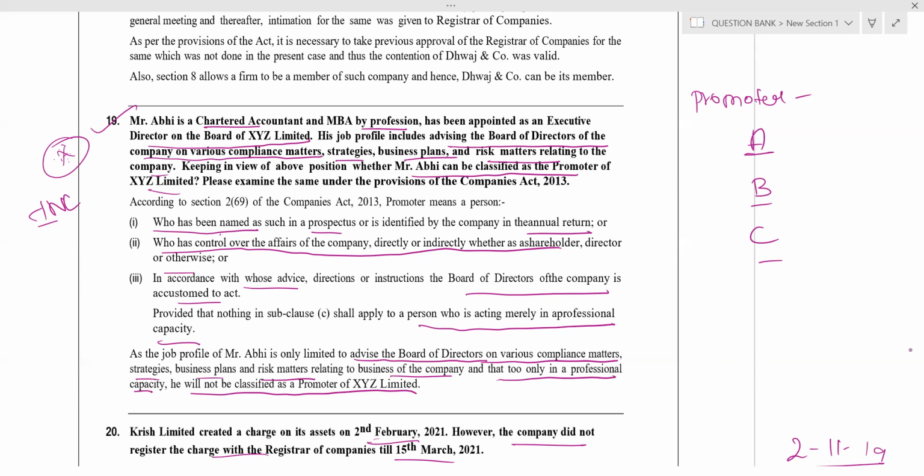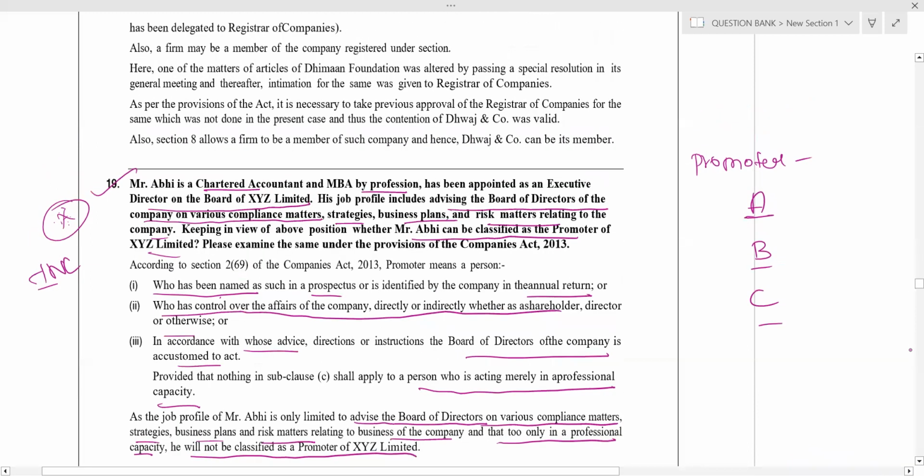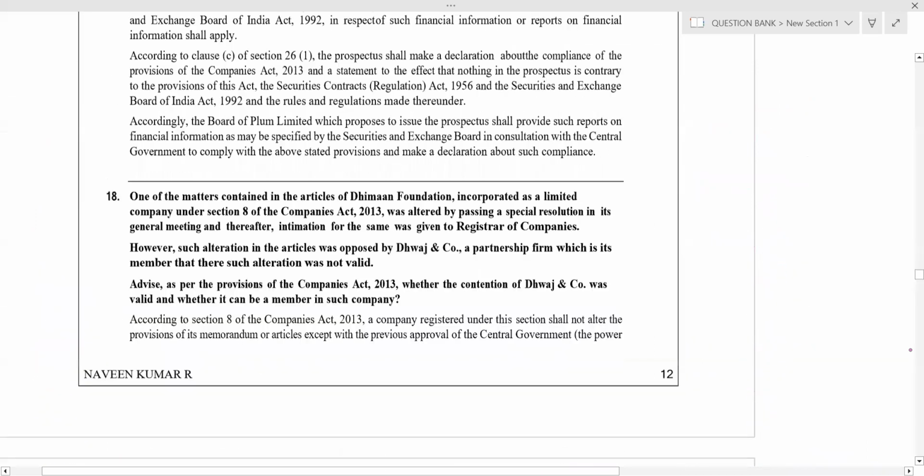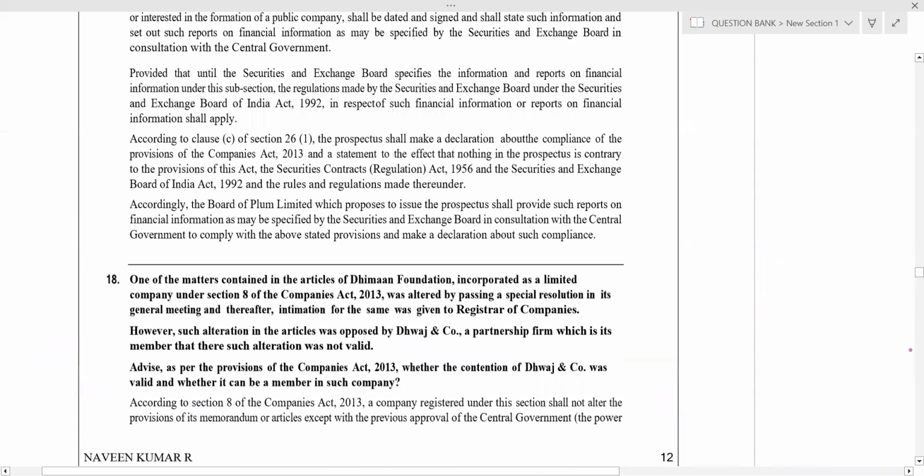Here, Abhi is a chartered accountant and MBA by profession. He is doing that in a professional capacity. He is advising the board of directors in a professional capacity. Therefore, since he is also a professional, he cannot be appointed as a promoter. Got the point? Clear? Yes. Next.